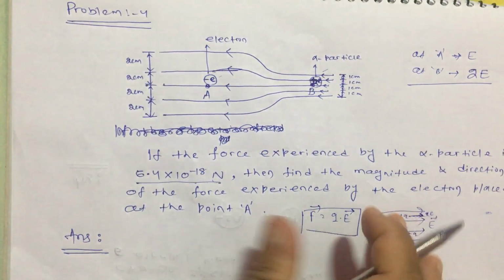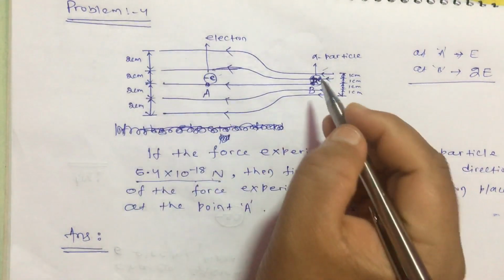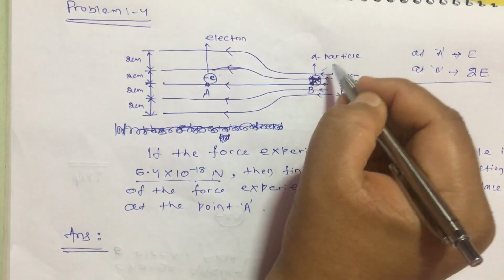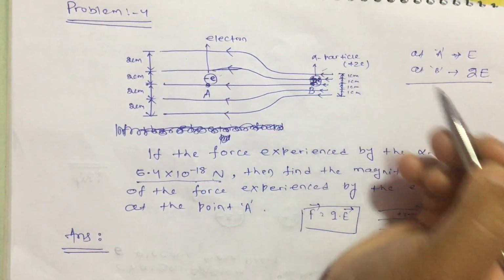So now what is the force experienced by this alpha particle? Alpha particle means it must have a charge of plus 2e.